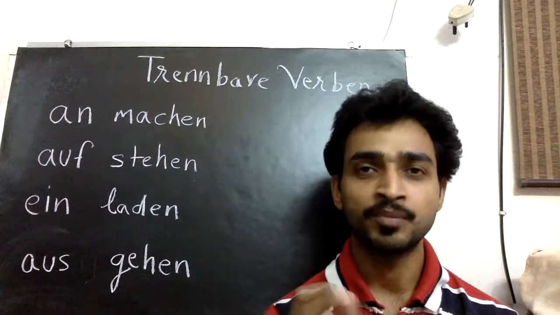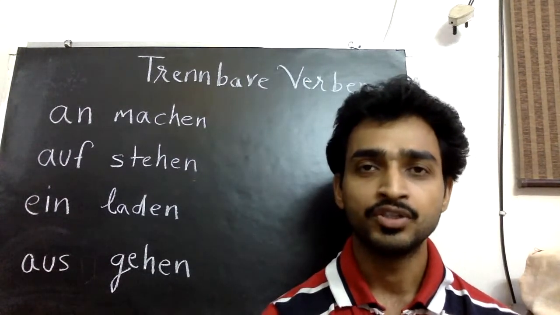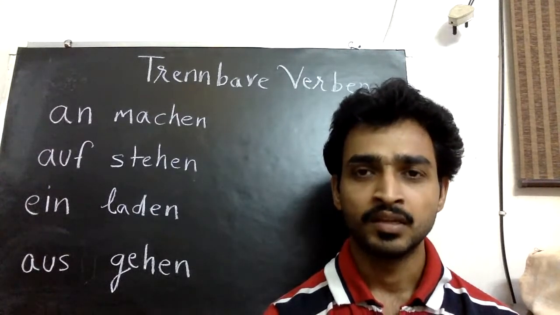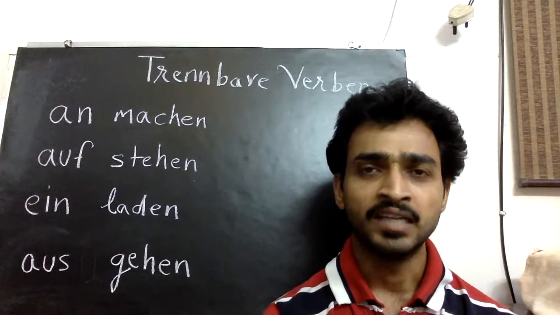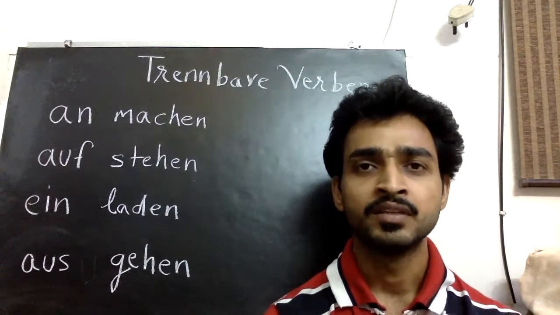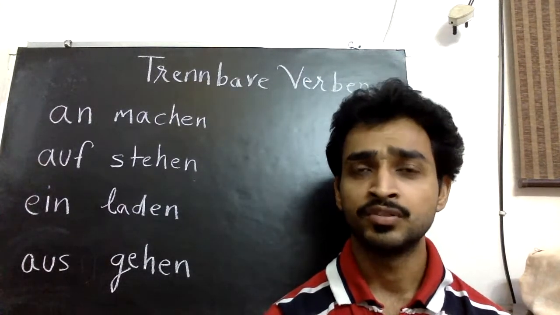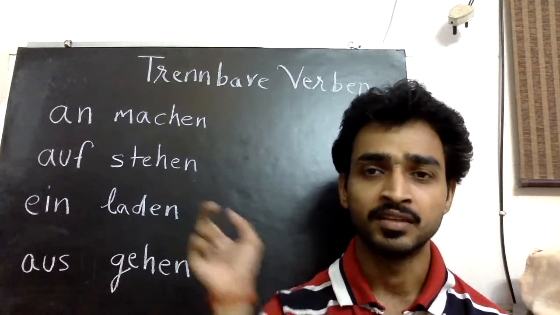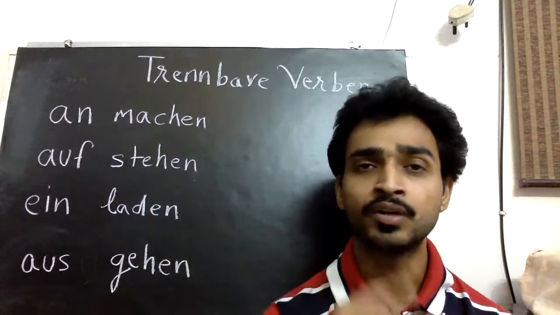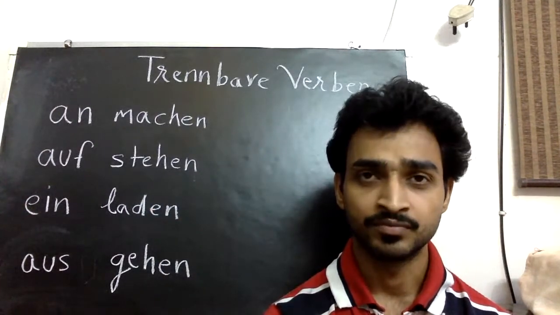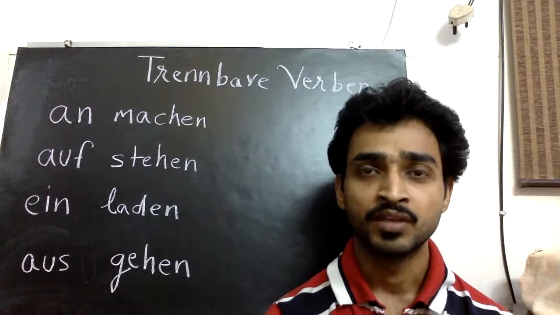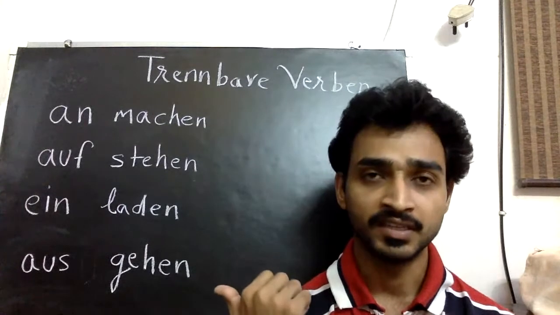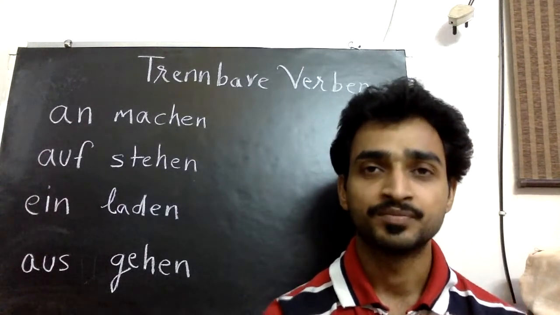That's why this is called separable verbs, split verb, or in German trennbare Verben. Let's take an example. Einladen means to invite. It is very, very important that you write the prefix, which is ein, at the end. If you don't write it, the sentence is wrong and the meaning might be changed. These separable verbs are very, very important. Sometimes we forget to write the prefix at the end, and that is a mistake.